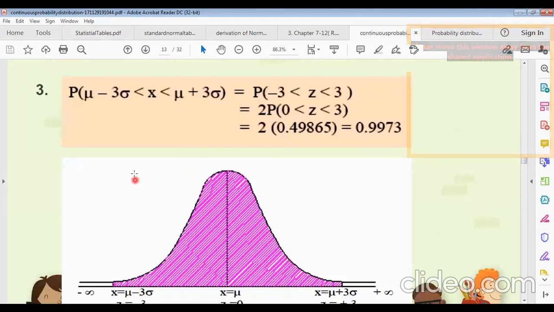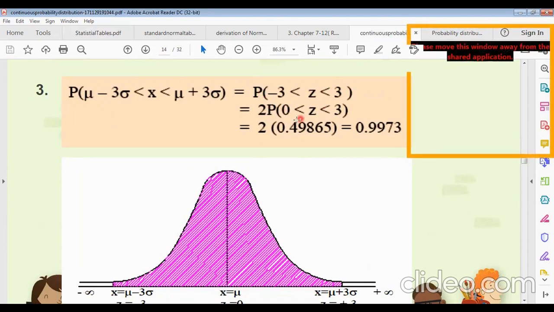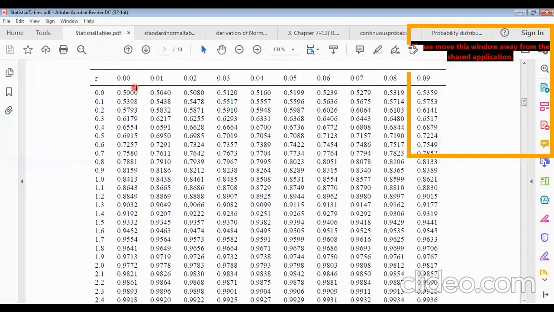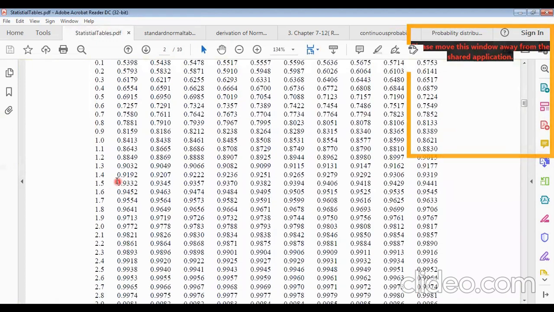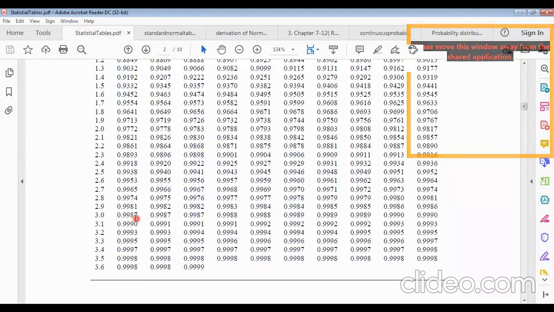Similarly, we can find out the value of z between the interval mu minus 3 sigma and mu plus 3 sigma. Probability will be z lies between -3 to 3. So this is 2 times the probability of z lies between 0 to 3. So from the table, z equals 0, table value is 0.5. But for z equals 3, table value is 0.9987.